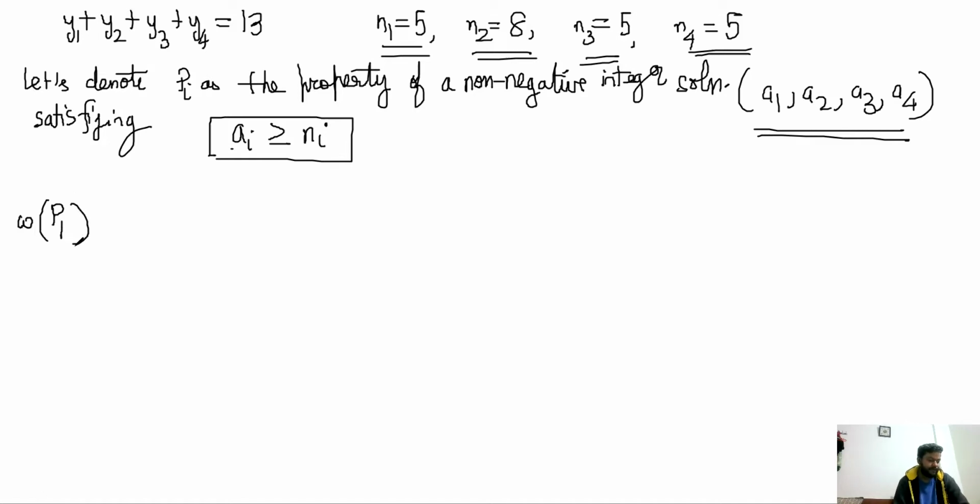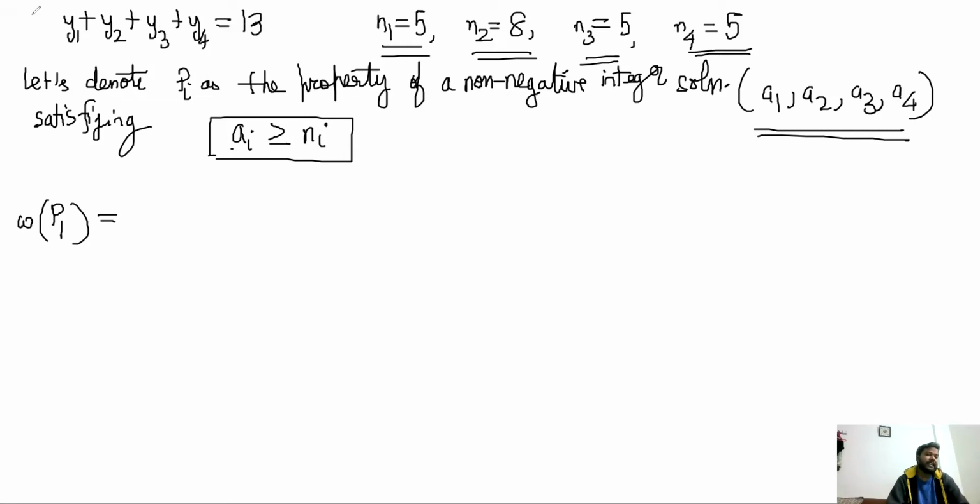So P1 could happen in what ways? When y1 is greater than or equal to 5, and that could happen when you already assign 5 to it. So the equation becomes y2 plus y3 plus y4 plus y1 is equal to 8.